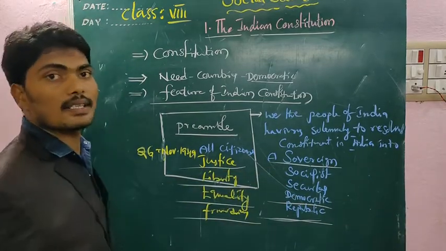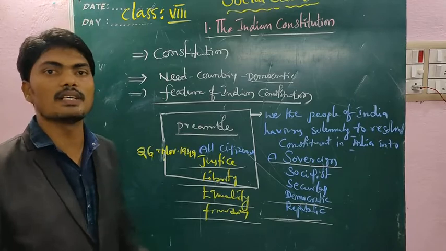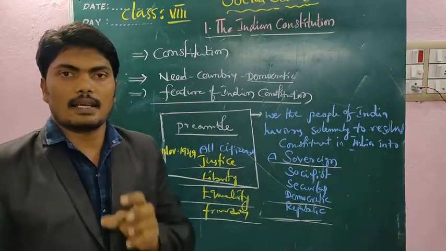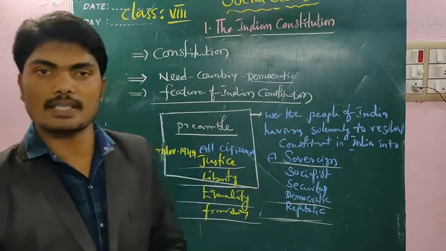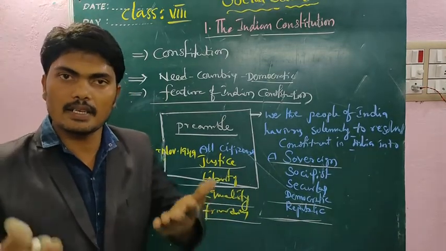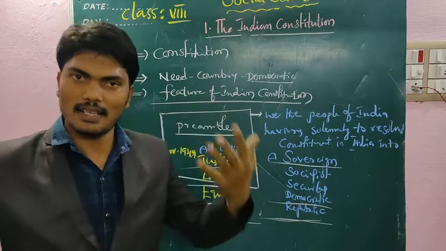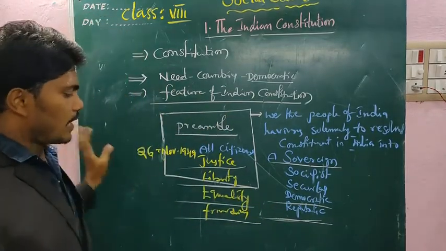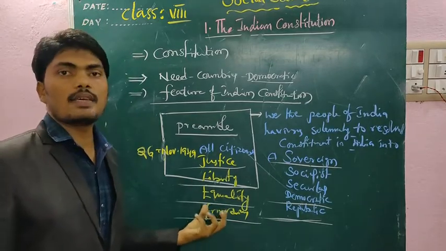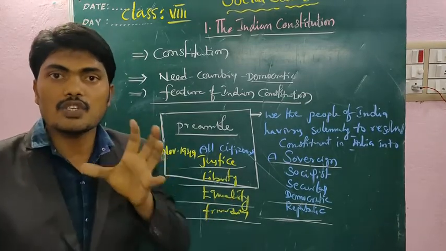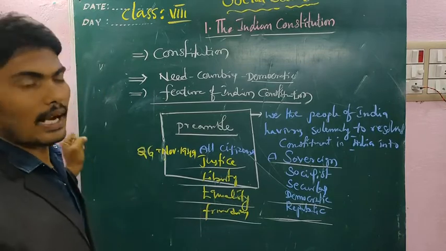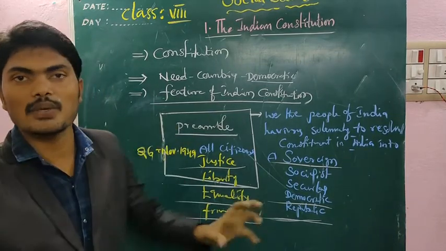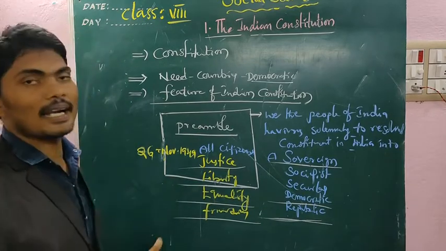India is a fraternity. Fraternity means assuring the dignity of individuals, respect for you, others, everyone. Dignity, self-respect, right? What is fraternity? Assuring the dignity of individuals as well as promoting unity and integrity.